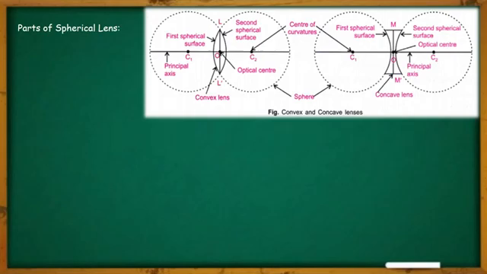So these are the focus points of the two different lenses. And the principal axis is the straight line which passes through the two different centers of curvature. So these are the parts of two different types of spherical lenses.